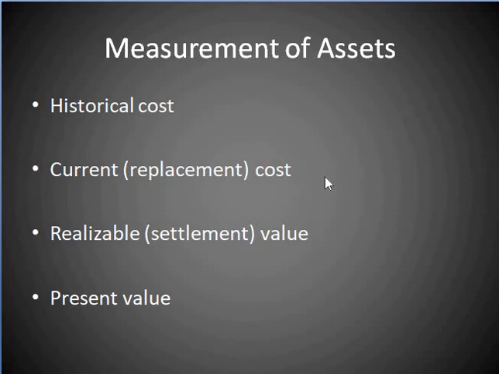the predominant argument for using current cost is that it provides a more relevant measure of financial performance than historical cost, and it is therefore more useful for decision makers.